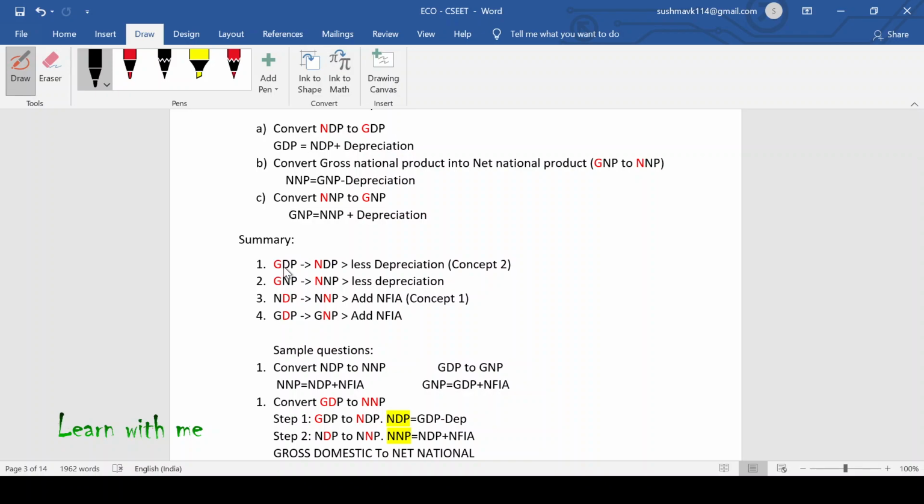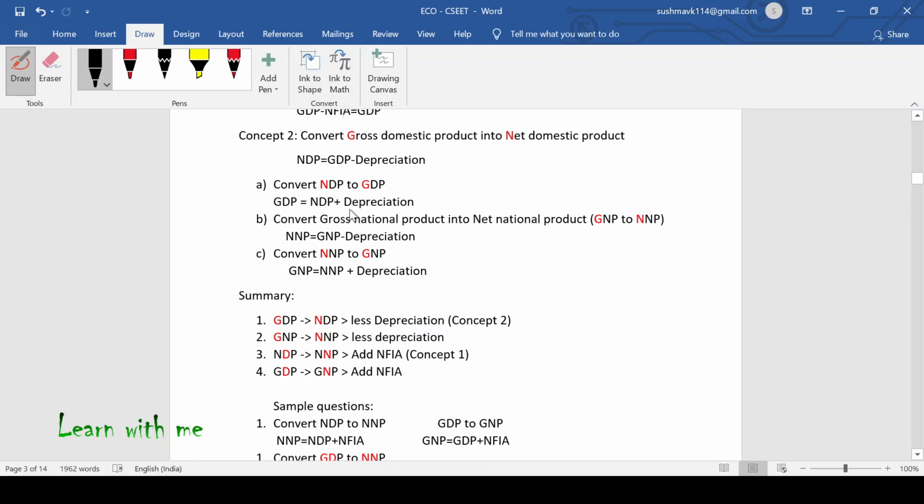If you have to calculate gross domestic product... I'm sorry. Yes. If you have to calculate net domestic product, then from GDP, you have to deduct depreciation.